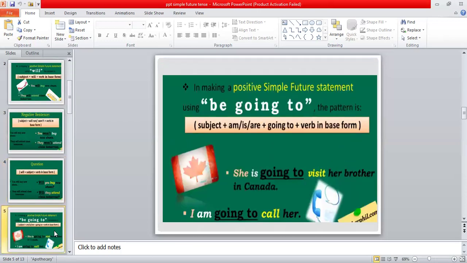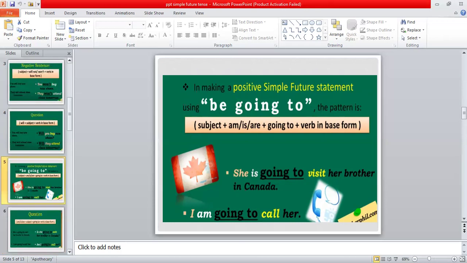Another expression which is used instead of will, if you want to talk about the future, is going to: is going to, are going to, or am going to. Like you can see in the example, she is going to visit her brother in Canada. I am going to call her. So all these expressions with going to also express the future action.